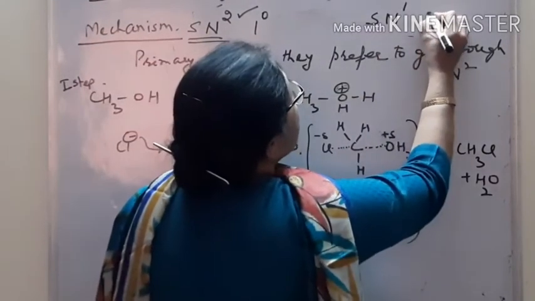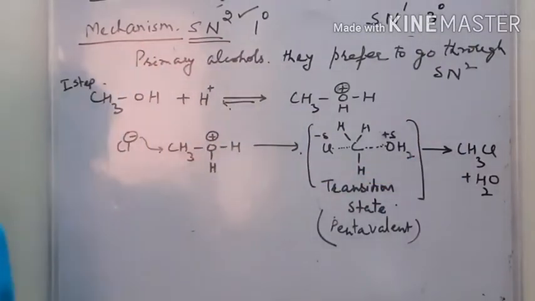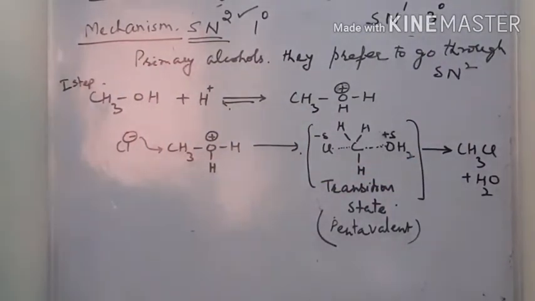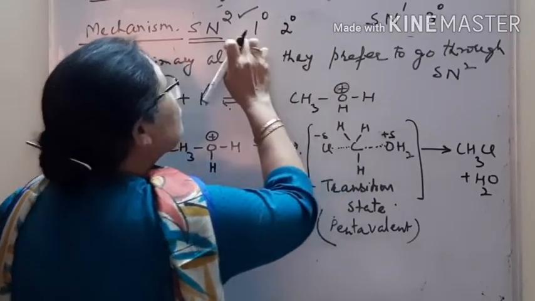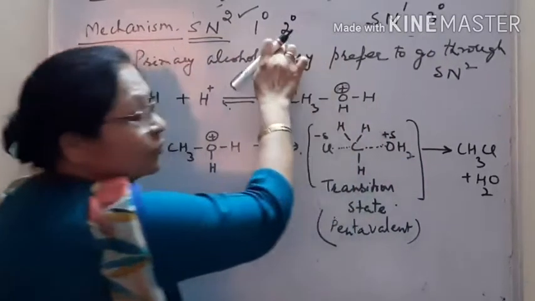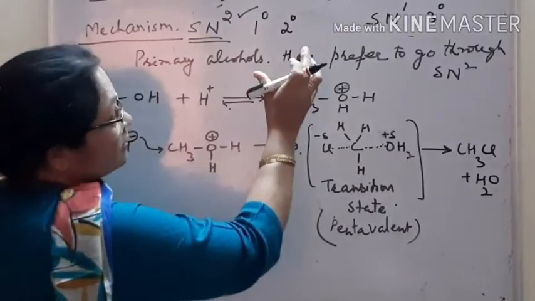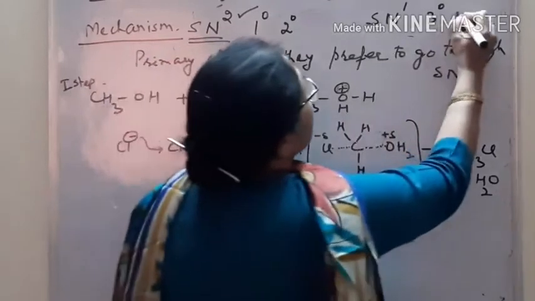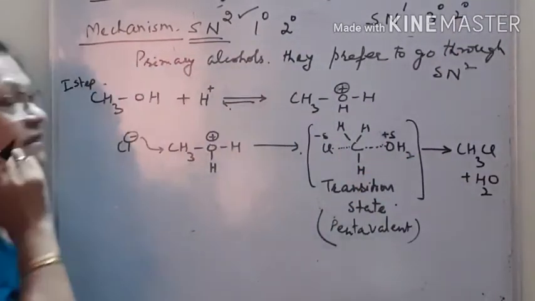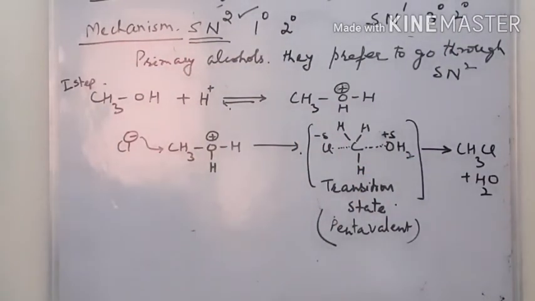Primary preferably 100% goes through the SN2 mechanism. In case of tertiary 100%, they go through SN1 mechanism. Where secondary, that depends upon whether it goes through SN2 mechanism if their alkyl groups are small, some of the reaction goes through the SN2 mechanism, and some go through the SN1 mechanism, right.